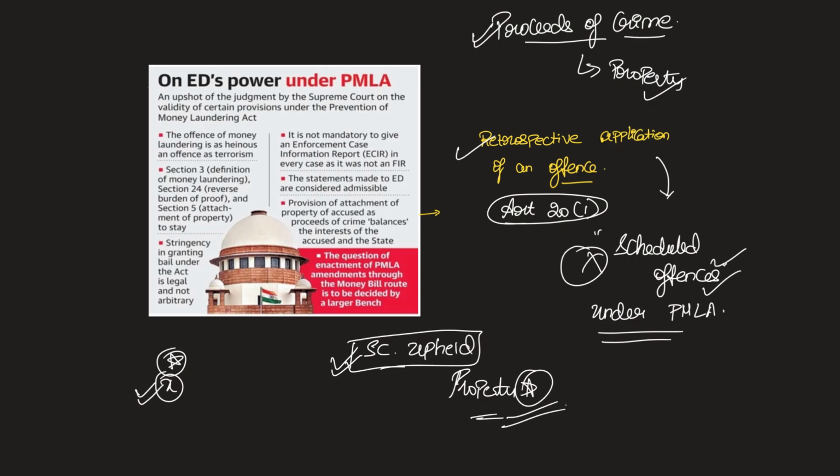So it is not violative of fundamental rights, because money laundering according to the Supreme Court is as serious as terrorism, because the money that is ill obtained can be used for anti-national activities like terrorism also, and therefore it is justified that this sort of retrospective provision of law is upheld by the Supreme Court. So these are some of the important provisions that you need to know about Enforcement Directorate.